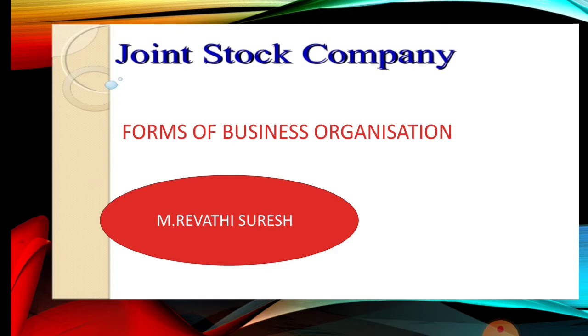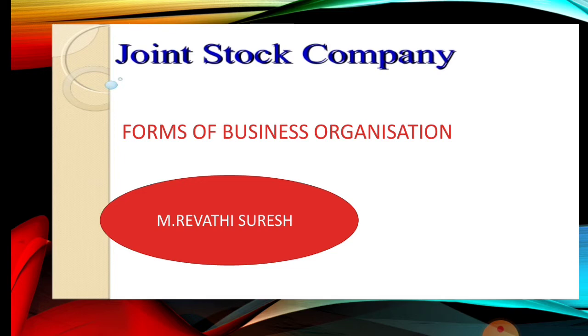Now let us begin the chapter with why this joint stock company actually came into evolution. A joint stock company is a distinct type of business organization which evolved to overcome the limitations of sole trader and partnership forms of concerns. There were certain limitations in both these organizations.